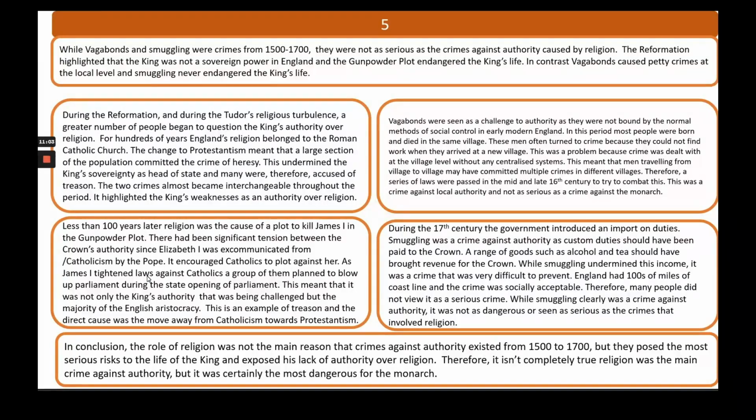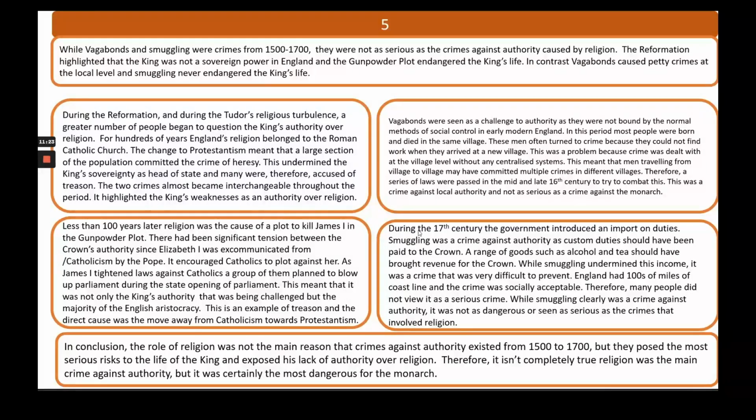Therefore, a series of laws were passed in the mid-16th century to combat this. This was a crime against local authority and not as serious as a crime against the monarch. Remember, in the mark scheme, it says that my judgment needs to be sustained throughout. So I've given a clue there that even though this is a disagree paragraph, I'm about to go for agree.